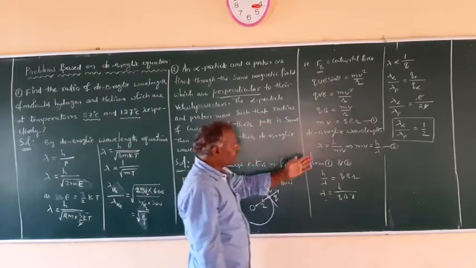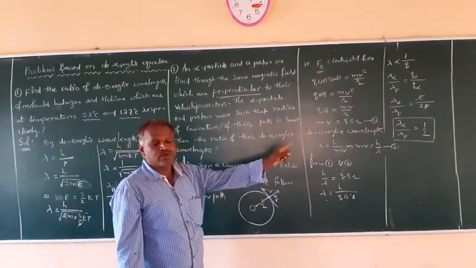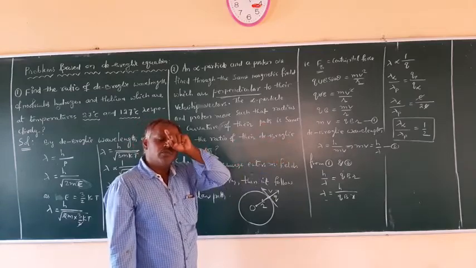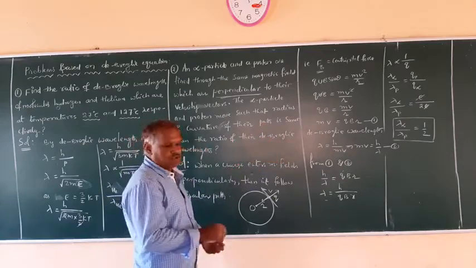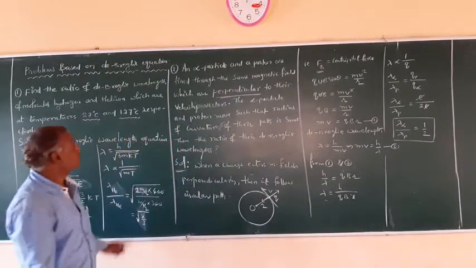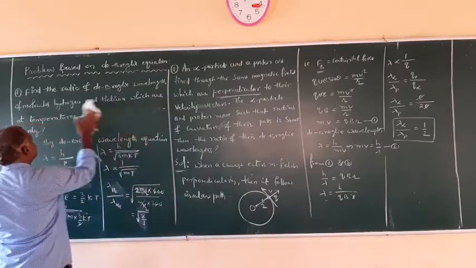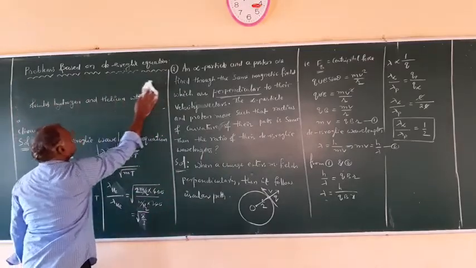Okay. So in this way you can find out the ratio of the de Broglie wavelengths of the alpha particle to the proton. Right? Now coming to other problems, we can do some more problems. Only two we did till now, so we can do still more. I will go for one more problem.